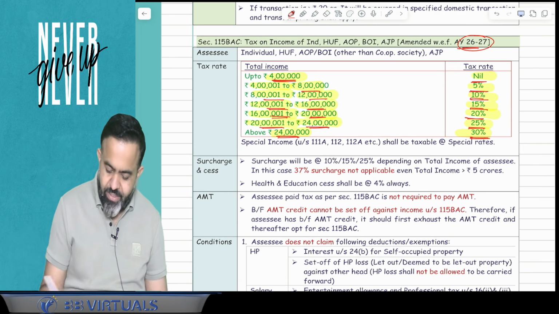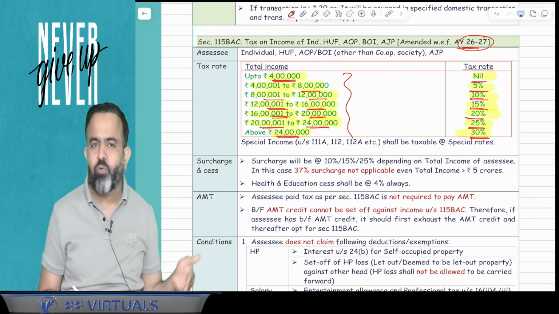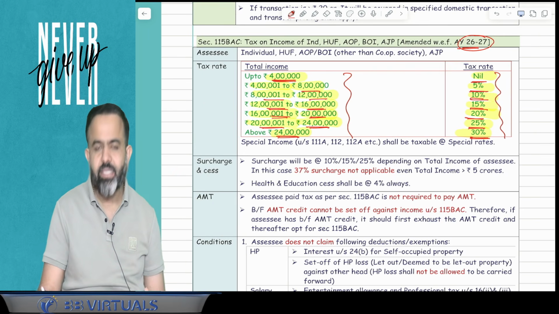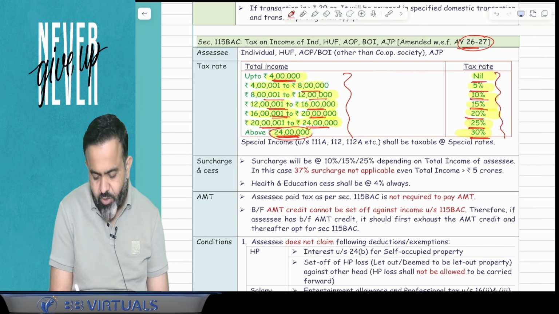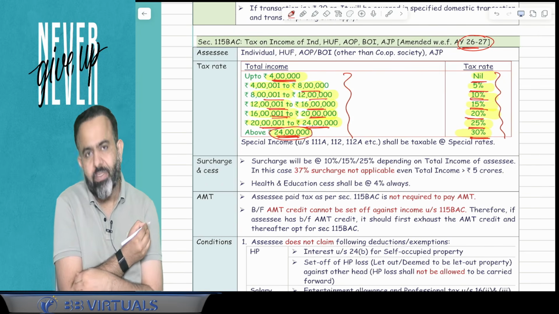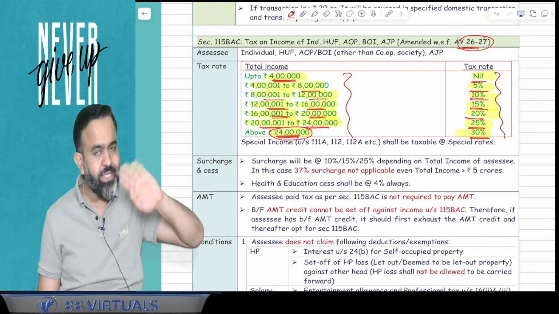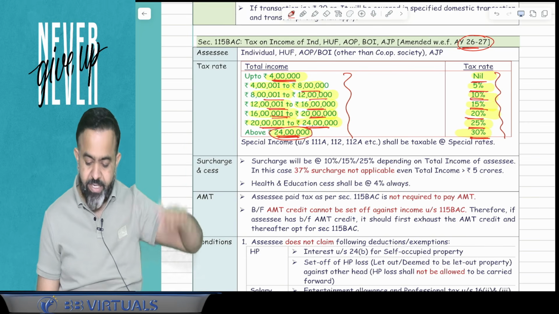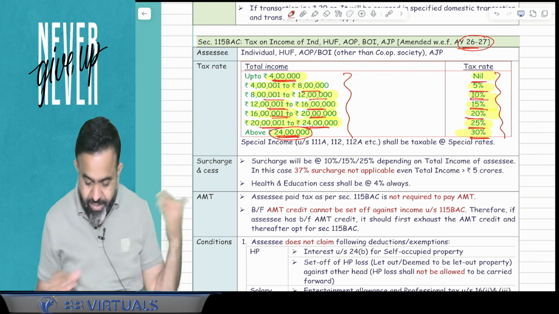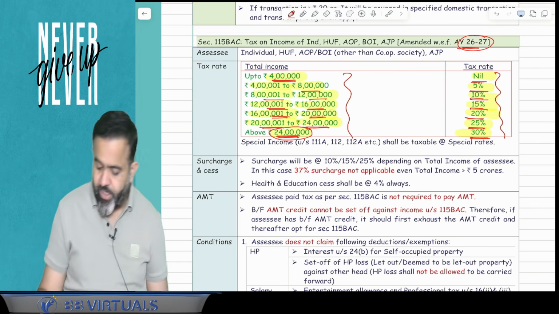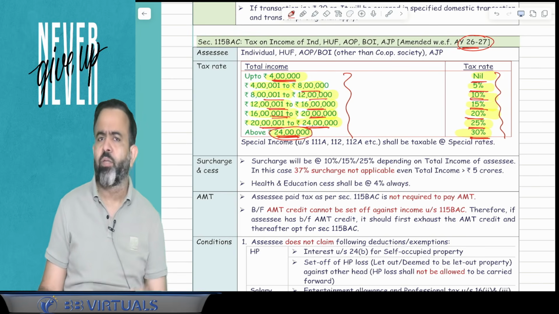How will you remember? Just increase by 4 lakh rupees each step, and just increase by 5% each step. Whatever your income in excess of 24 lakh, for that income the tax rate is 30%. So just add the 4 lakh: 4 to 8 lakh, 5%; 8 lakh to 12 lakh, 10%; 12 lakh to 16 lakh, 15%; 16 lakh to 20 lakh, 20%; 20 lakh to 24 lakh, 25%; and more than 24 lakh is 30%. Okay.